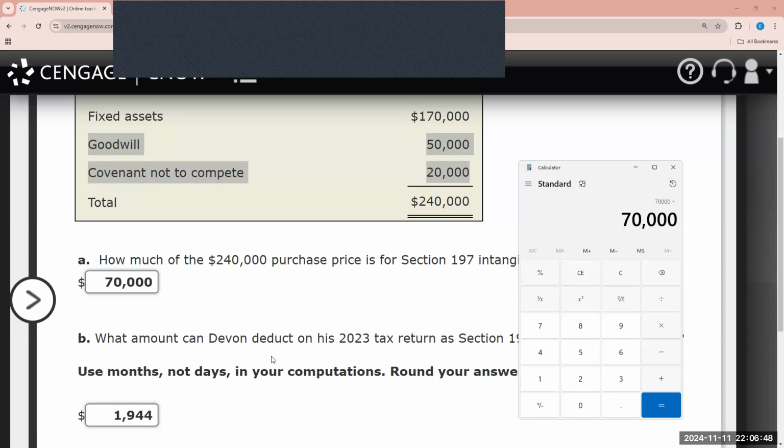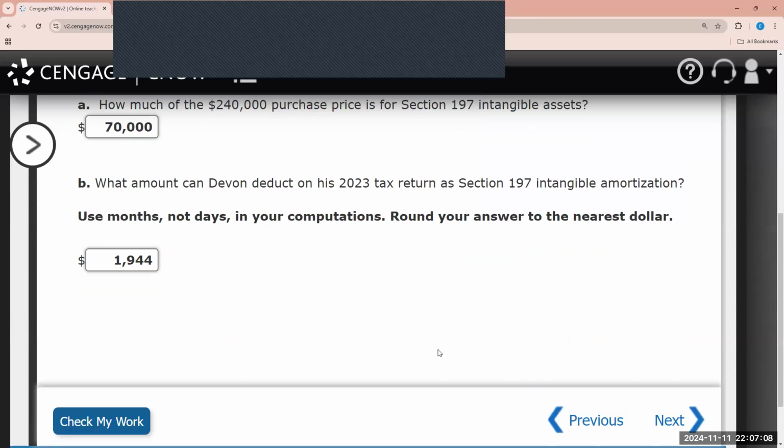So the total intangibles divided by 180, which means that we would be deducting $389 rounded per month. In 2023, we had it for 5 months, August, September, October, November, December. So therefore, it would be $1,944.